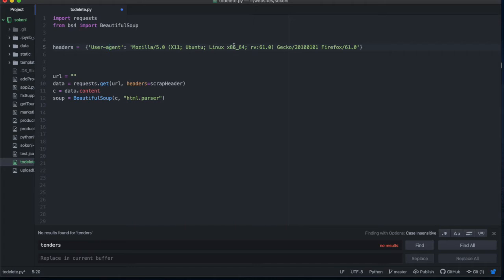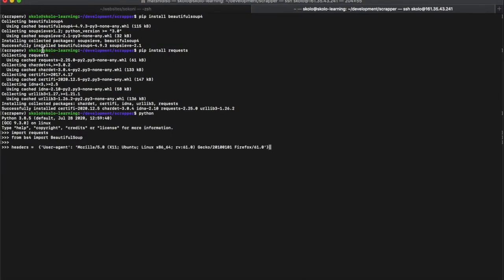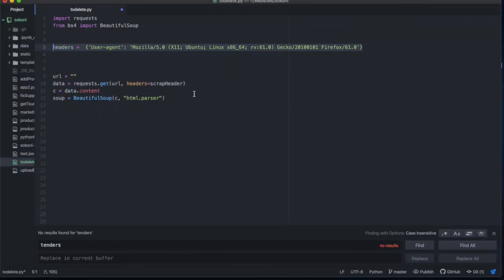It helps you scrape the website better if they have bot blockers on the site. So I always use this for my headers. Just say headers equals that, and then headers must be equal to headers, like that.